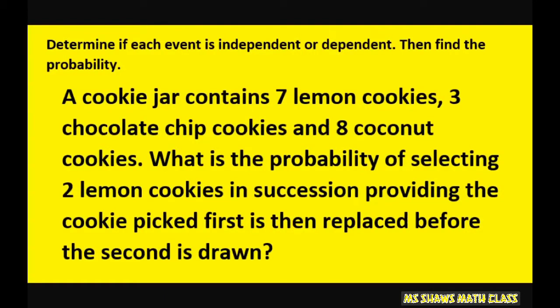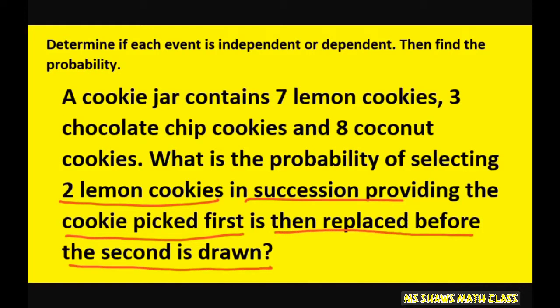A cookie jar contains 7 lemon cookies, 3 chocolate chip cookies, and 8 coconut cookies. What is the probability of selecting 2 lemon cookies in succession, providing that the first cookie is picked first and then is replaced before the second is drawn?